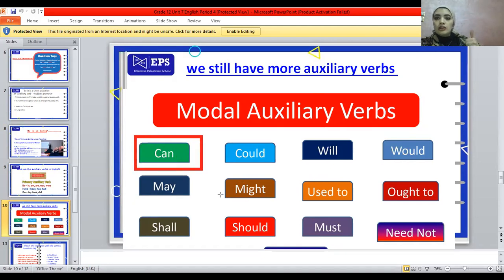He can swim. Positive sentence, the auxiliary verb is can, and the subject pronoun is he. So, can't he? Great job. Okay, so it's your turn.